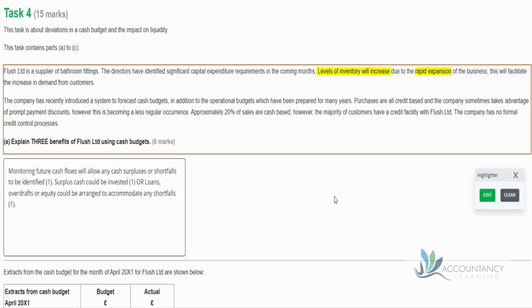We know that we have poor credit control. They gave us that information at the beginning as well. And also, we're less regularly taking advantage of our prompt payment discounts. Now, remember, we could pay less money to our suppliers. This would be cheaper. We could reduce our expenses if we paid them early. But because we have no cash, we can't do that. So that's also an indicator that we may be overtrading.